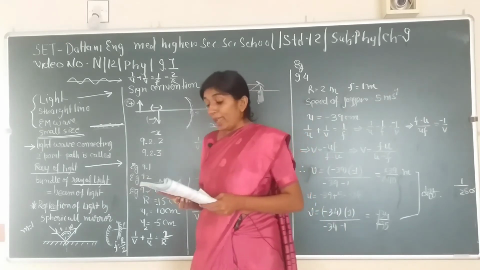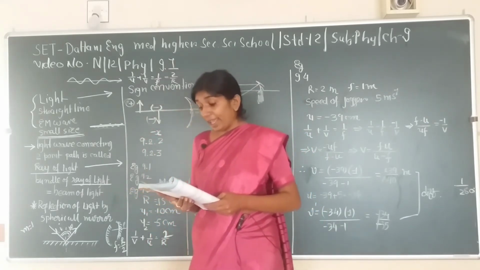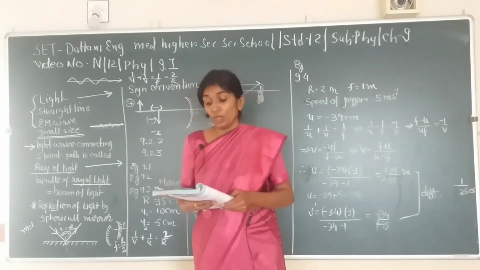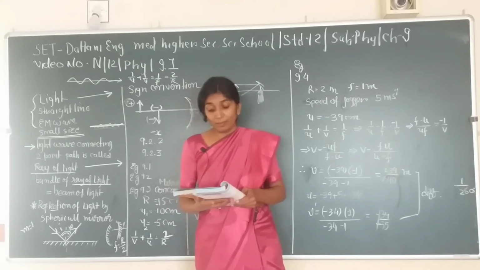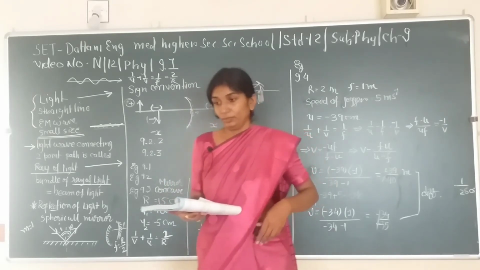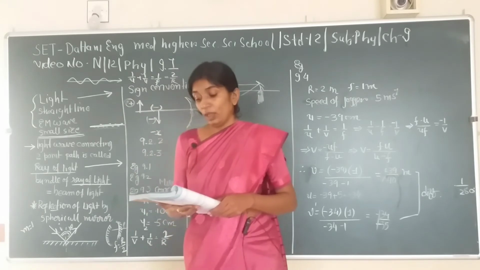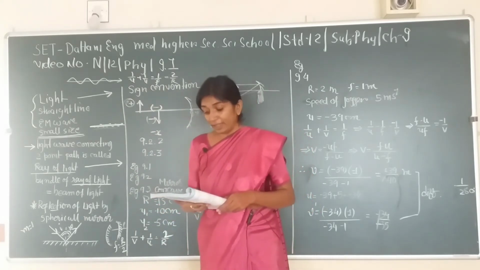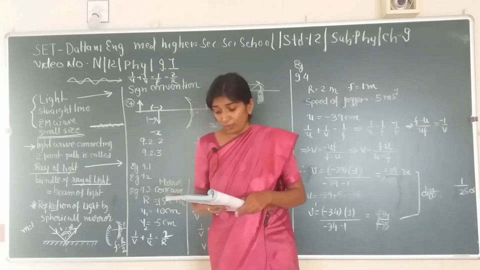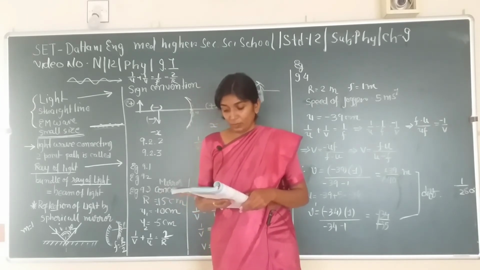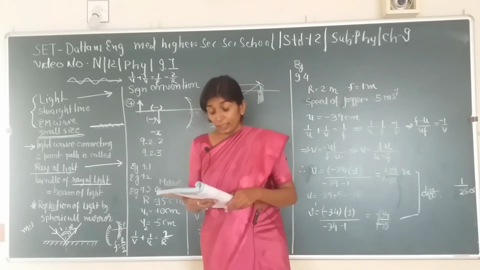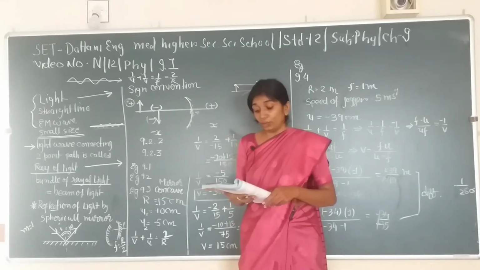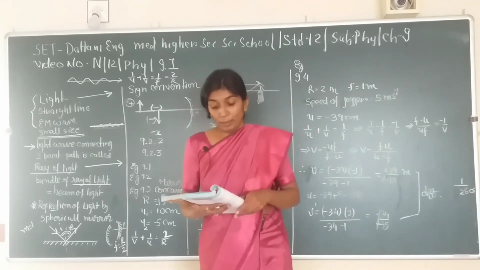Next is: a mobile lies along a principal axis of a concave mirror as shown in figure 9.7. Show by a suitable diagram the formation of its image. Explain why the magnification is not uniform. Will the distortion of image depend on the location of phone with respect to the mirror?